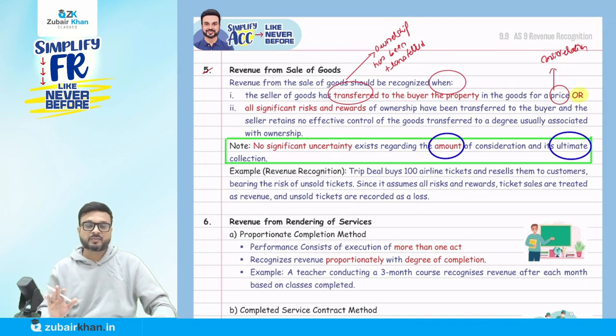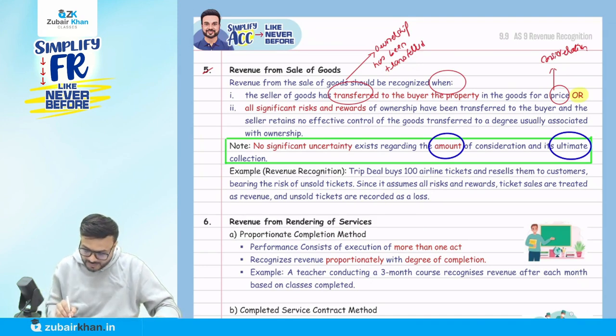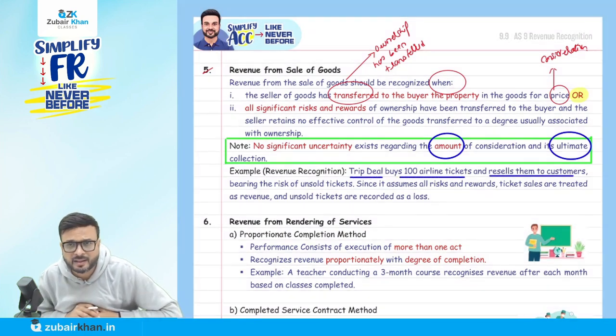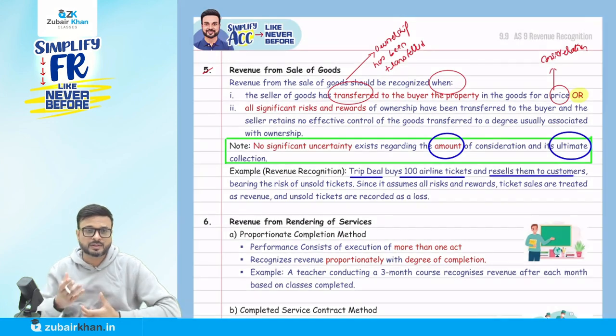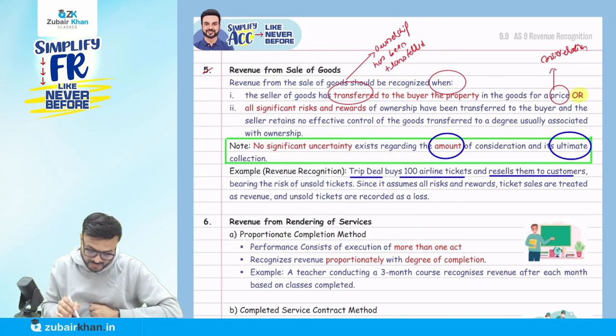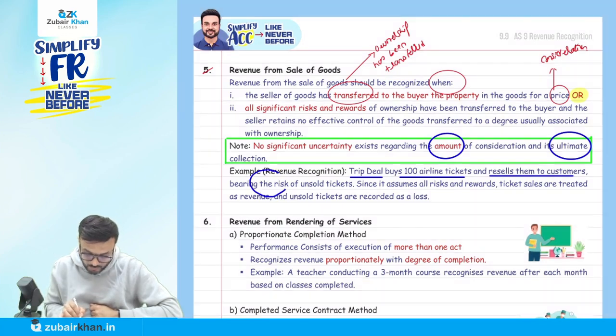Okay, so they say for example that here now they say Trip Deal buys 100 airline tickets and resells them to customers. So there is a one... the tour agency purchases 100 airline tickets that year, and they resell them to customers. They are bearing the risk. Now risk has been transferred. They are bearing the risk of what?